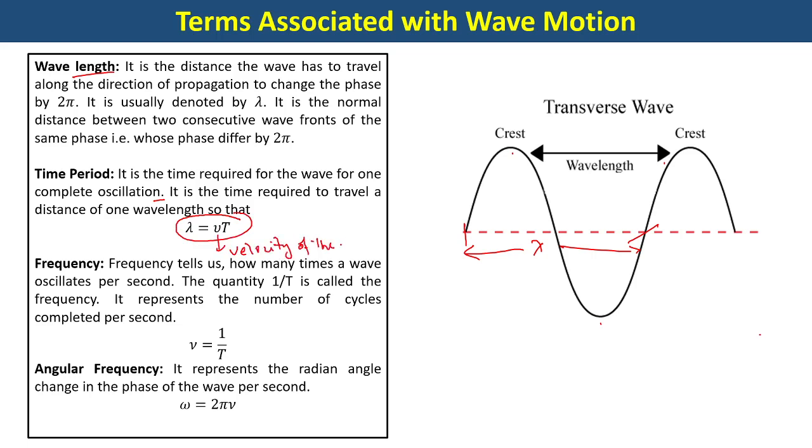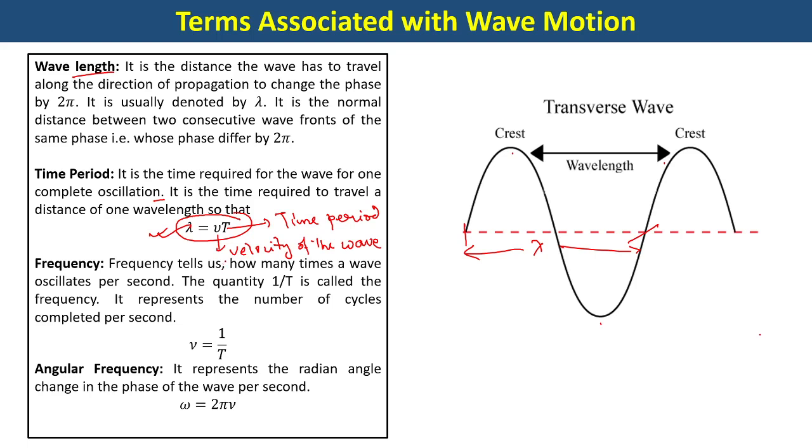the velocity of the wave, T is the time period. So if you know the velocity of the wave and time period, you can multiply them and you will get the wavelength. All right. Or you can get any other quantity. Suppose wavelength is given, time period is given, you can get the velocity of the wave.